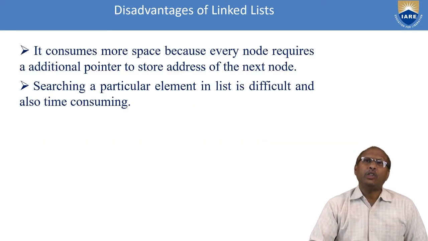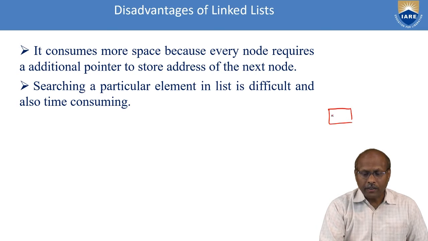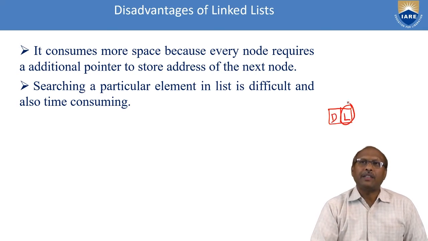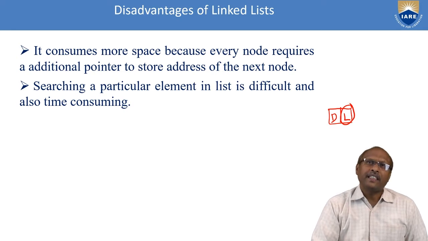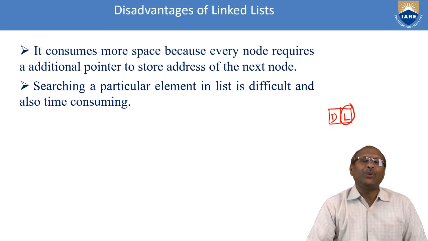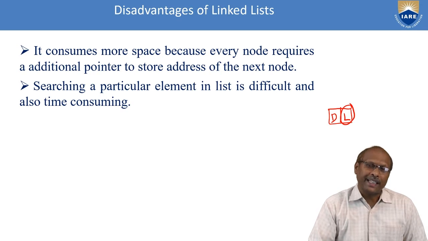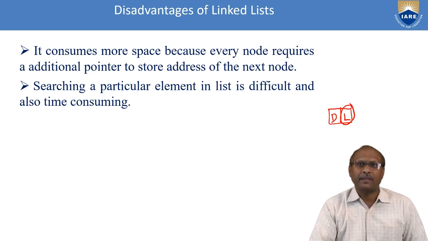The disadvantage is it consumes more space because every node will have a data part as well as the link part. The link is additional memory. That's why it is one of the disadvantages here. And searching a particular element in the list is difficult and time consuming, because you have to go in sequential order. You cannot go randomly to a particular node. So because of the sequential access, it is also one of the disadvantages. So these are the two main disadvantages you should know.